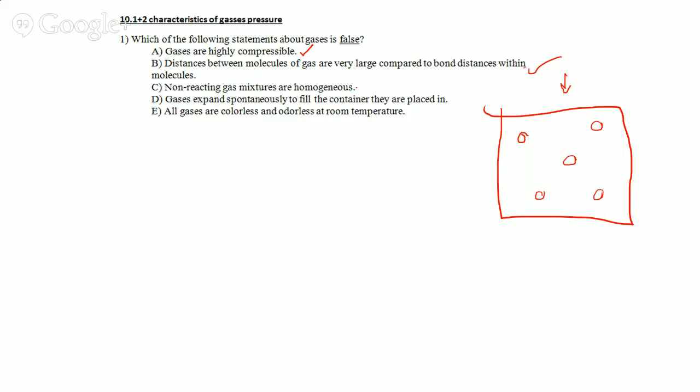Non-reacting gas mixtures are homogeneous. Absolutely. If I were to put in a different kind of gas and mix them together, they're gonna diffuse and distribute themselves evenly. They're not gonna stick to one part of the container. They're gonna spread out and mix evenly. Gases expand spontaneously to fill the container they are placed in. Yep, that's absolutely true. You put some gas in a cylinder, it's going to fill up the entire cylinder. It's going to spread out.